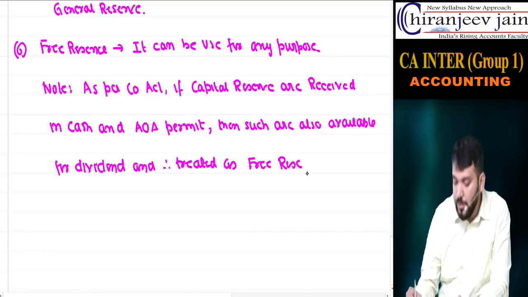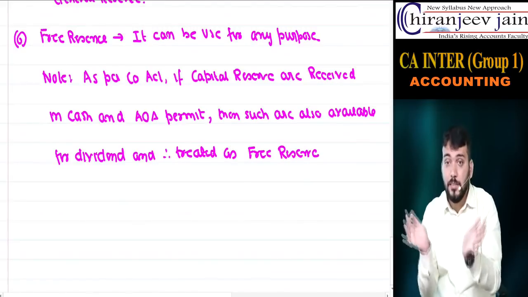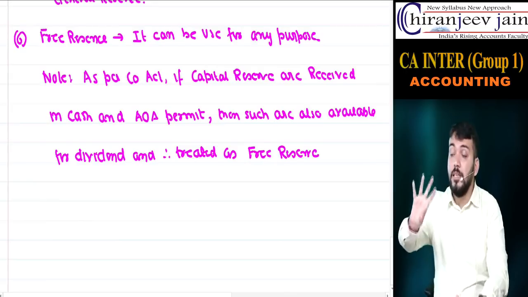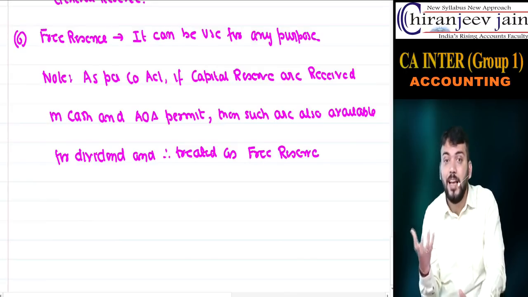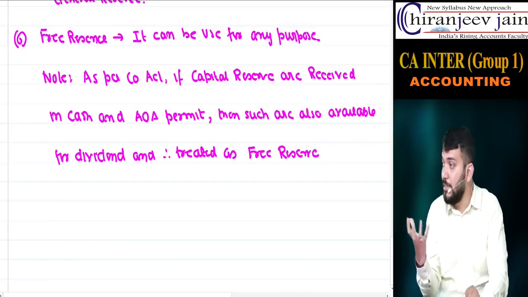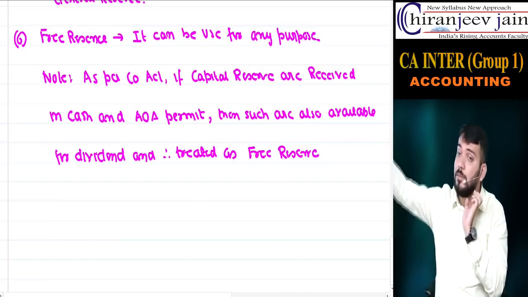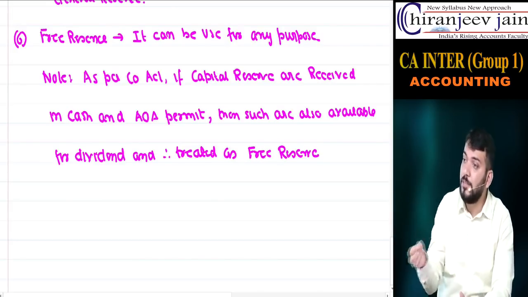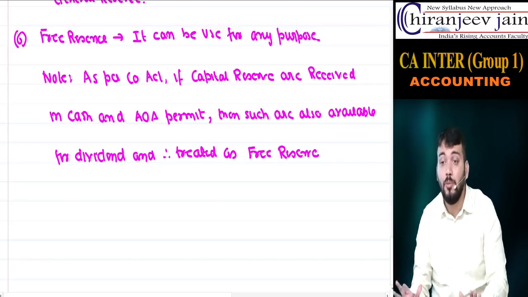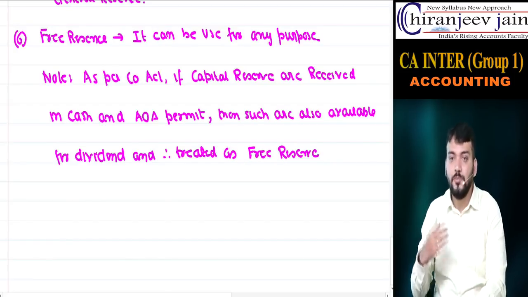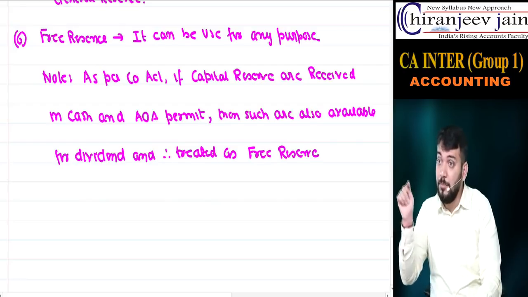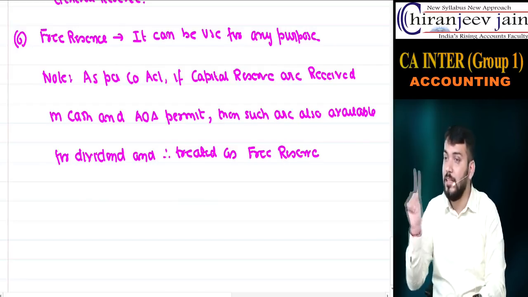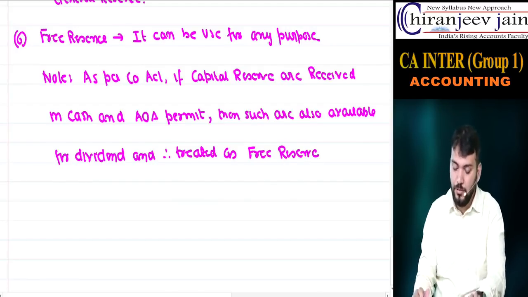And treated as free reserve. So as per Companies Act, if capital reserves are received in what? Cash. Means the profit is received in cash. And who has given permission? AOA has given permission. From this profit also we can declare dividend. Therefore, it will also be free reserve. Understood? Means from exam point of view, if they have given capital reserve received in cash, it means it is free reserve. Otherwise, it is not free reserve. Understood? Write down.